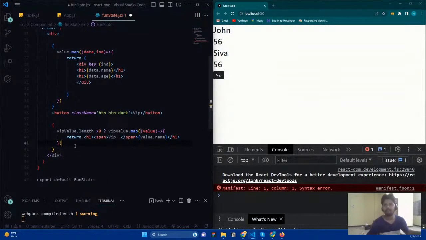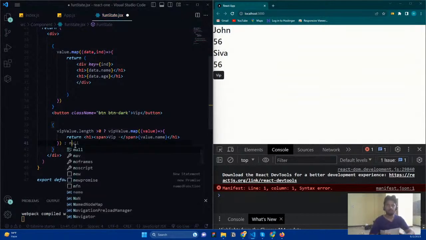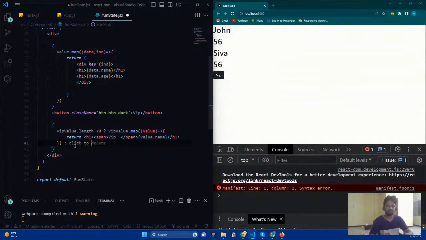Then we added this one and we are having some error because we want to give the next one. If it is not, then what do I need to do? I just want to say click to see VIP. Okay, the string. I just want to add a string here. You can see click to see VIP. So let me add this as an H1 tag, and I just say click to see VIP. Okay, so now you can see this one.